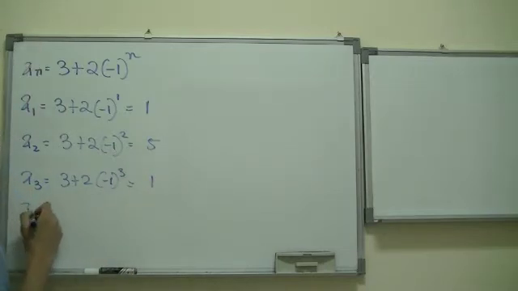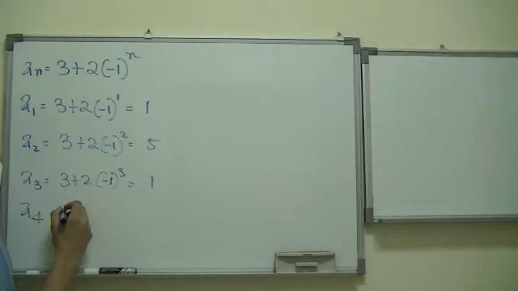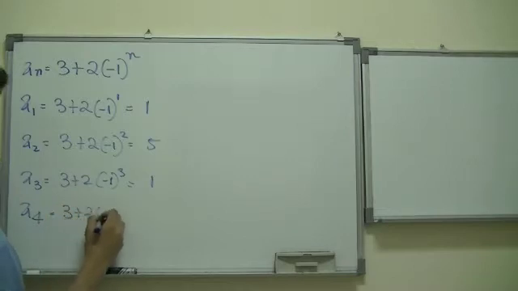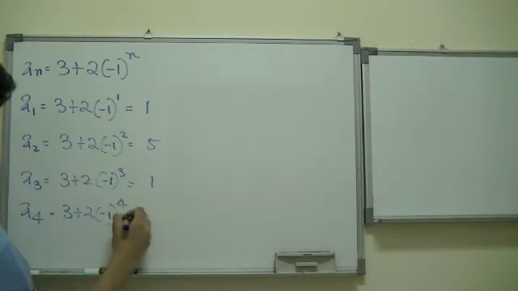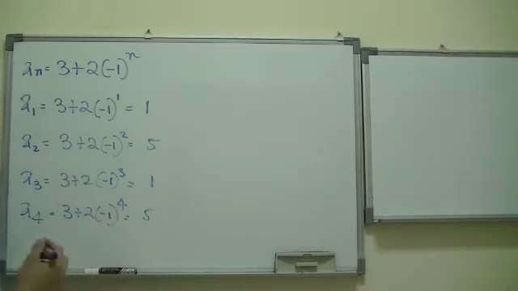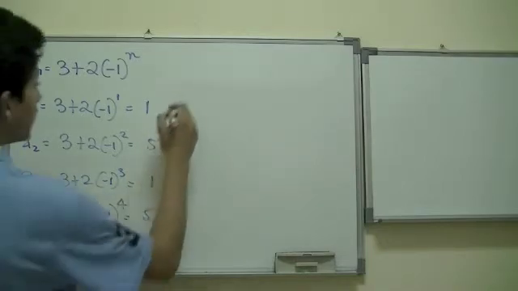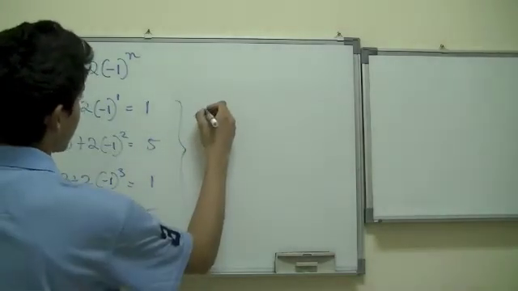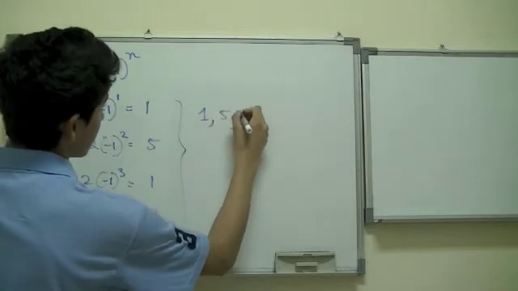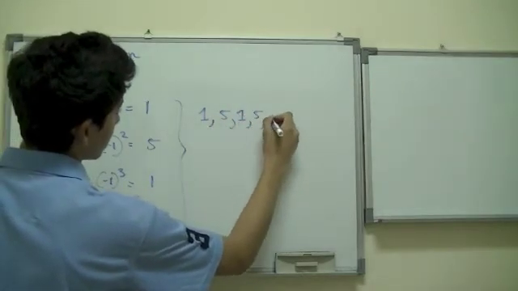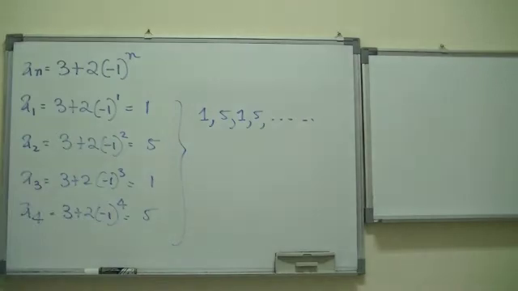Again, a4 is equal to 3 plus 2 times negative 1 raised to the fourth power, which is equal to 5. So you see the pattern is repeating again and again as you move on. Now the sequence for this would look something like this, and the formula that we use is this one over here.